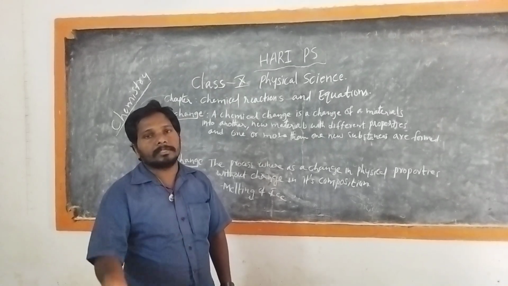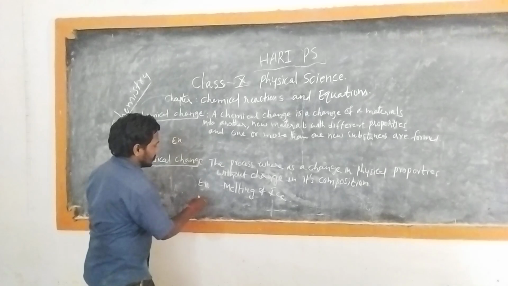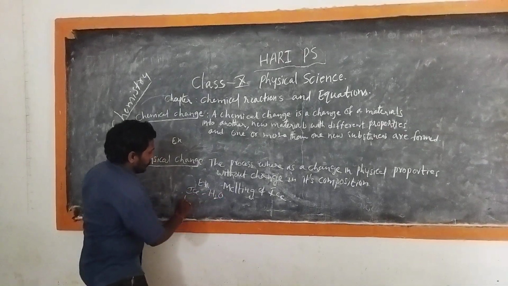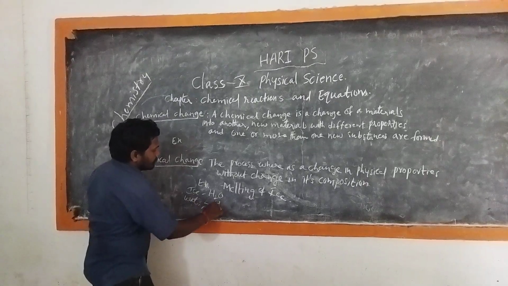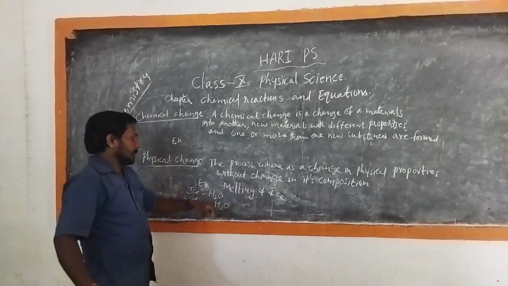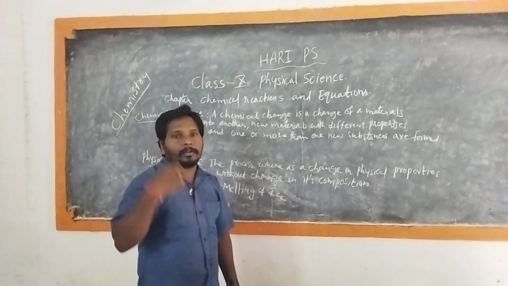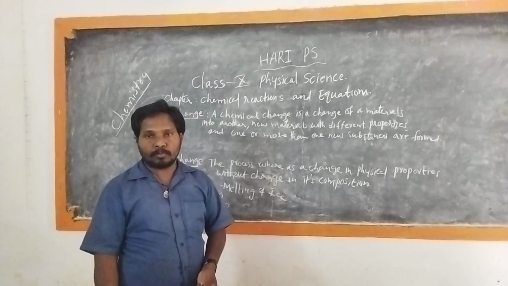There is no change in the chemical composition. Ice has the formula H2O, and liquid water is also H2O. When we further heat the water, it changes into water vapor, which also has H2O.